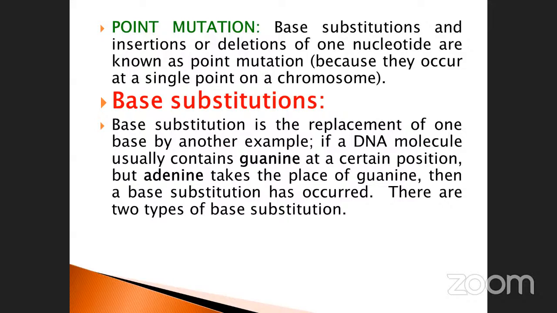Insertion means at that point you are inserting any other three nucleotides or codons. Deletion means the particular point will be completely removed from the nucleotide base. As a result, there is a mutation at that particular point. So this is very, very important.